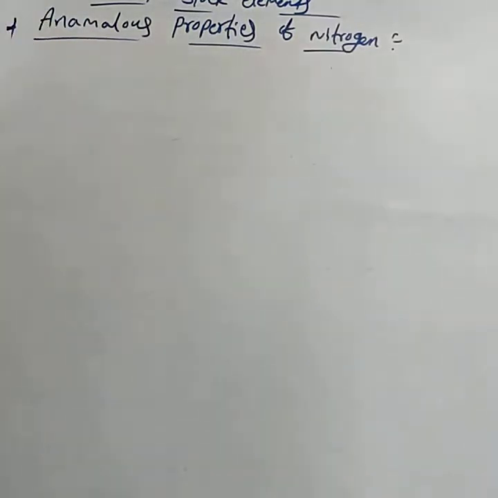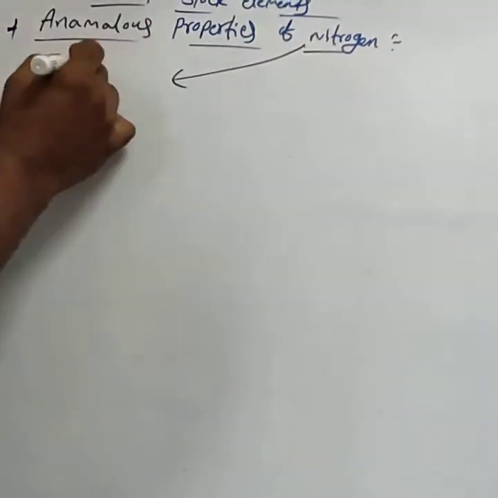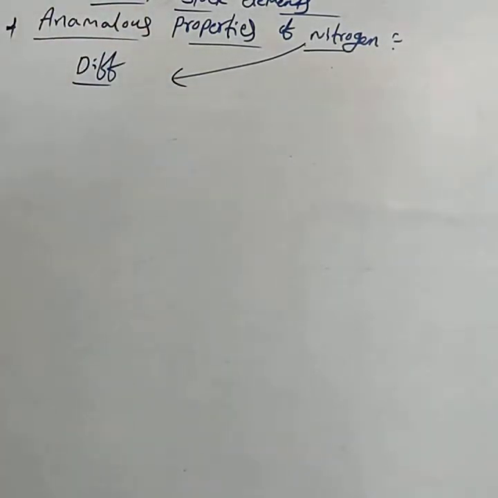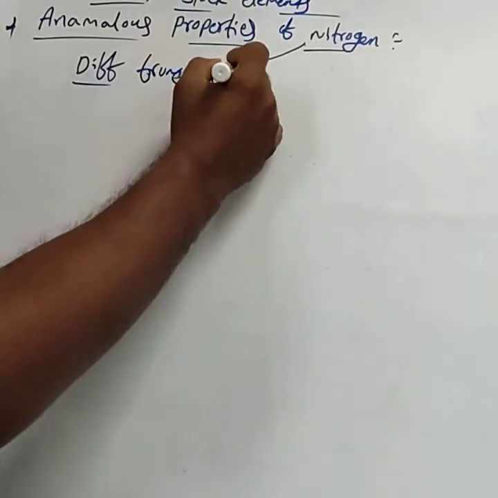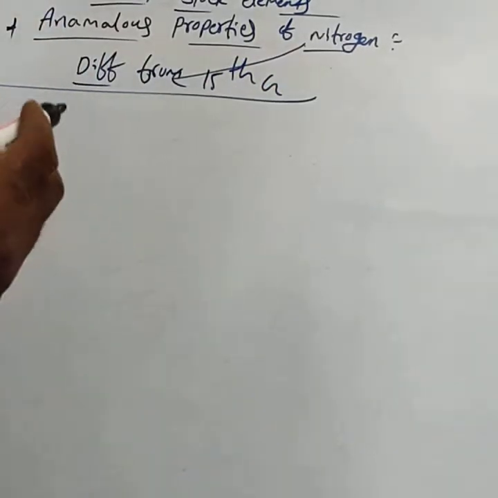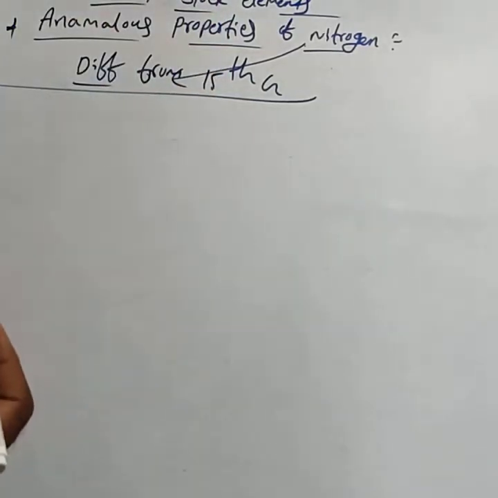This is very important for the 2 marks. In the majority of the papers, they may ask you to explain or mention any two anomalous properties of nitrogen. Anomalous means the properties of nitrogen are different from the other 15th group elements. Nitrogen shows some peculiar properties other than the 15th group elements.